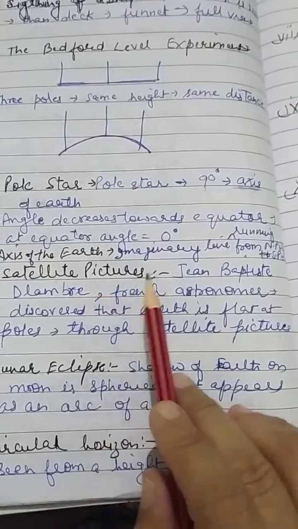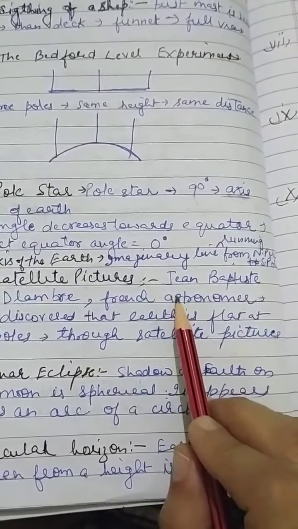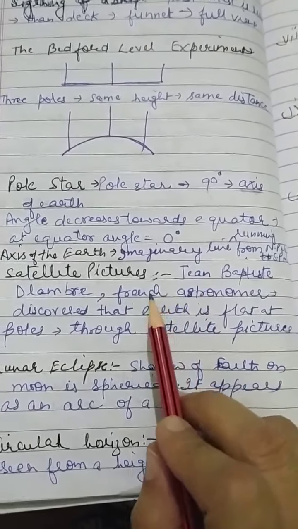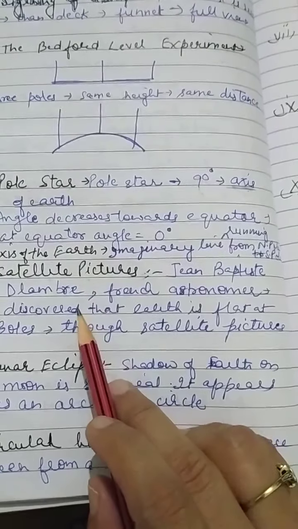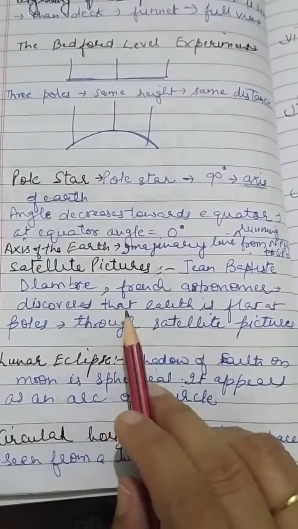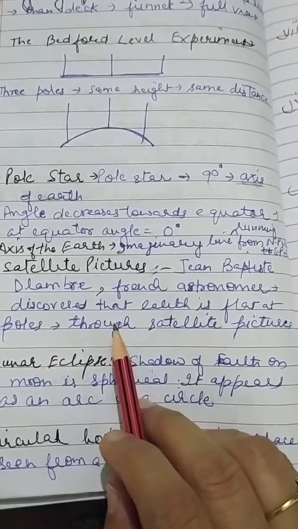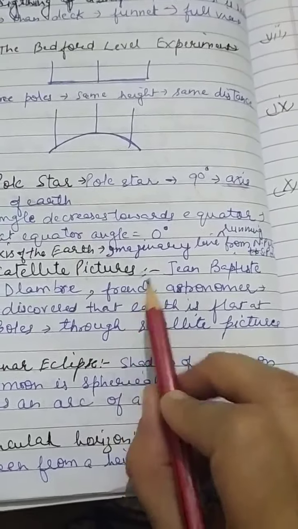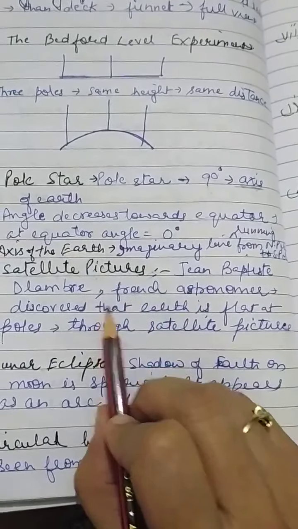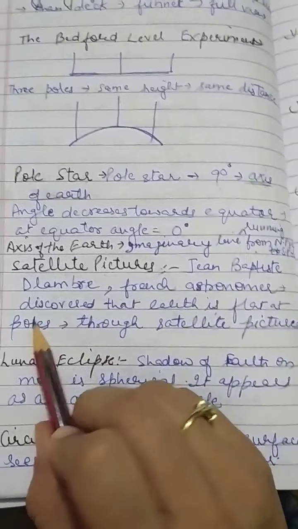Now Jean-Baptiste Delambre was a French astronomer. He was the first one who discovered that the Earth is flat at the poles.